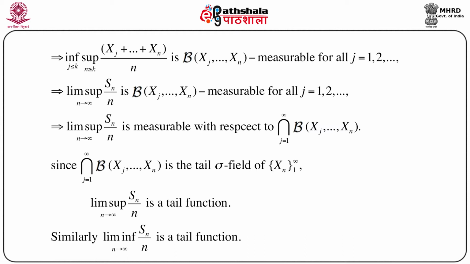So this proof of tail function is nothing but first we have to show that this particular function which we are going to show is Borel measurable with respect to many Borel script B sigma fields, and then we take the intersection so that we come across the tail sigma field. And as we know that this intersection is also a sigma field, so this is always tail sigma field measurable, that means it's a tail function. So this is the way of proving whether a function is a tail function, that means whether it is measurable with respect to the tail sigma field.